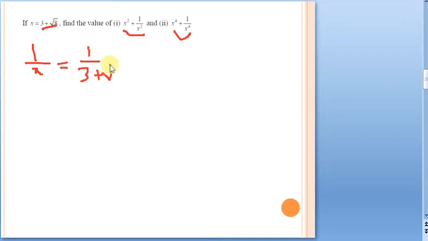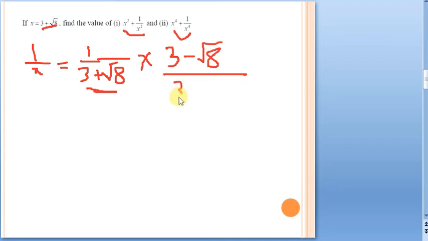Just we have to take the reciprocal. And remember, in the denominator you are not supposed to have any rational number. So that is why you will rationalize it by using the conjugate of this one. What is the conjugate of this one? 3 minus root 8. Just write 3 minus root 8 by 3 minus root 8.